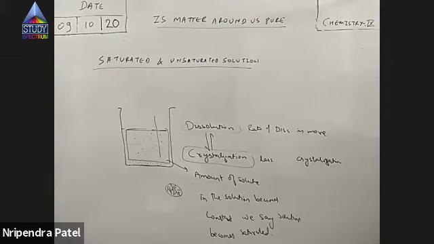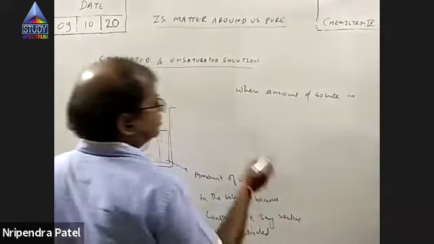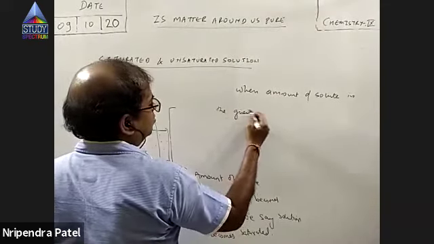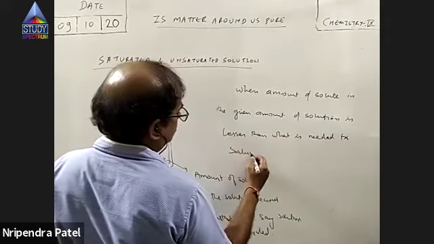When amount of solute in the given amount of solution is lesser than what is needed for saturated solution.